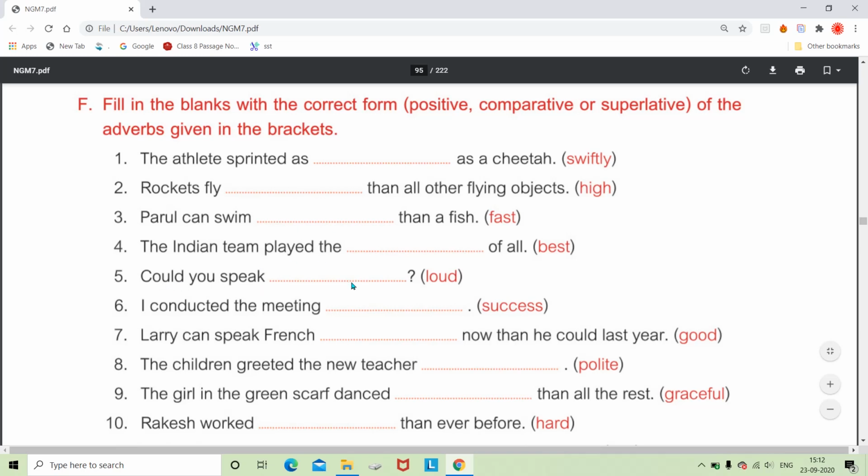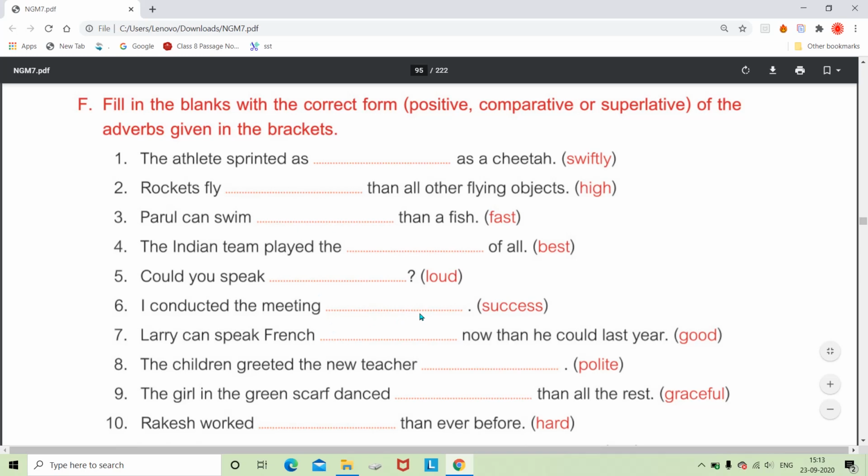Then: could you speak dash? So we can say louder. Could you speak louder? It means a little bit more loud. Then: I conducted the meeting dash. So we can say, I conducted the meeting successfully. We have to use the adverb. Here no structure is given, like in the positive as is given, in the comparative than is given, and in the superlative the is given before the adverb.